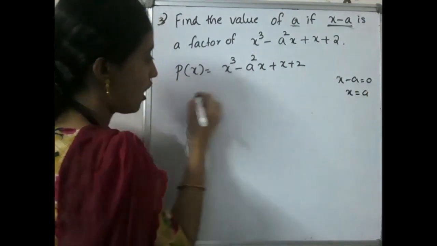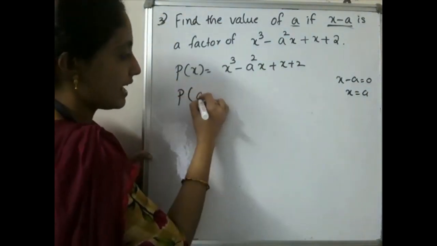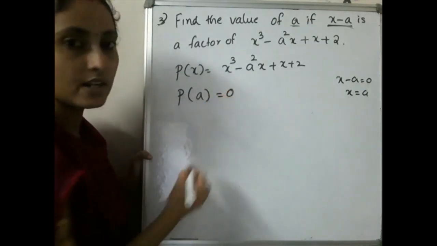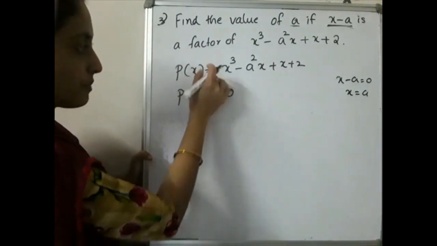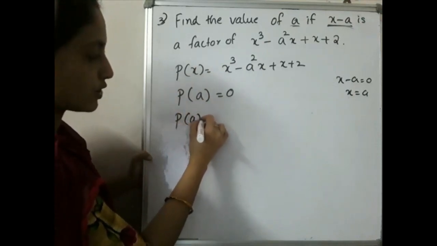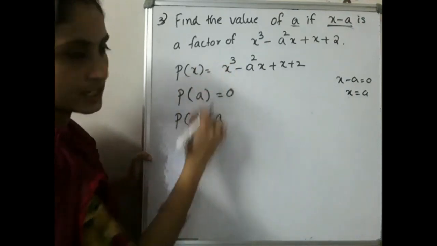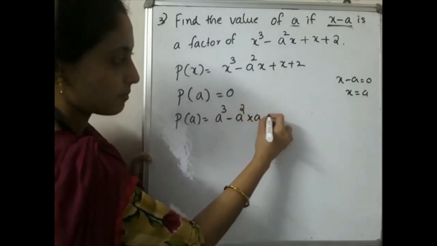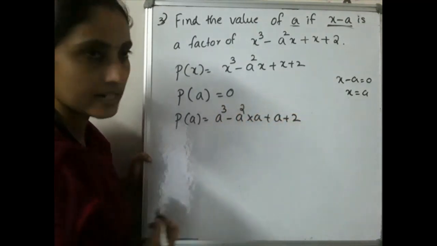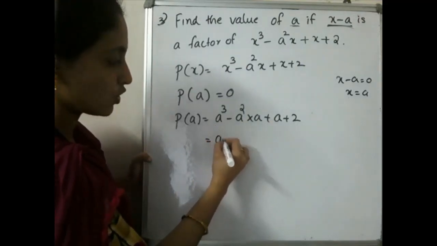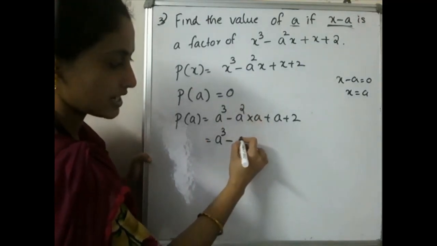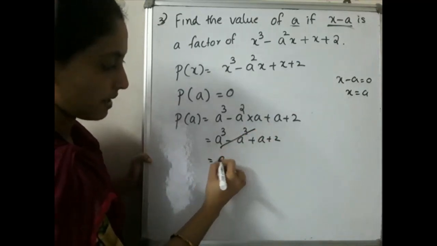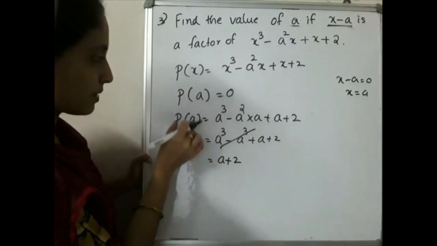That is p of a. If it is a factor, the remainder is 0. That is, p of a will be equal to 0. So you have to find p of a. P of a will be equal to what here? Replacing x by a, that is a cube minus a square into a plus 2. That is equal to a cube minus a square into a, which is a cube itself, plus a plus 2. This becomes 0. Remainder is a plus 2.